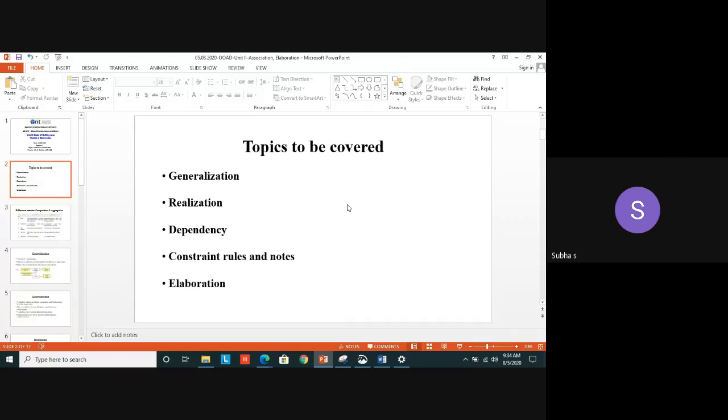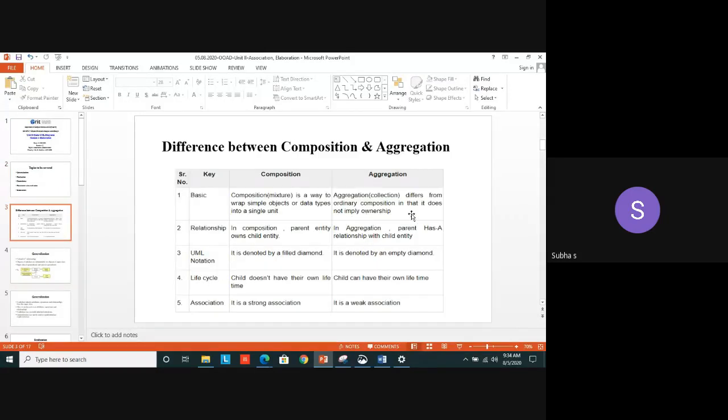Coming back to this one, these are the topics to be covered in today's class: generalization, realization, dependency, constraint, rules and notes, and then elaboration. Yesterday we saw the two important forms of association: aggregation and composition. Let's touch on that one and then we move on to the next topic.